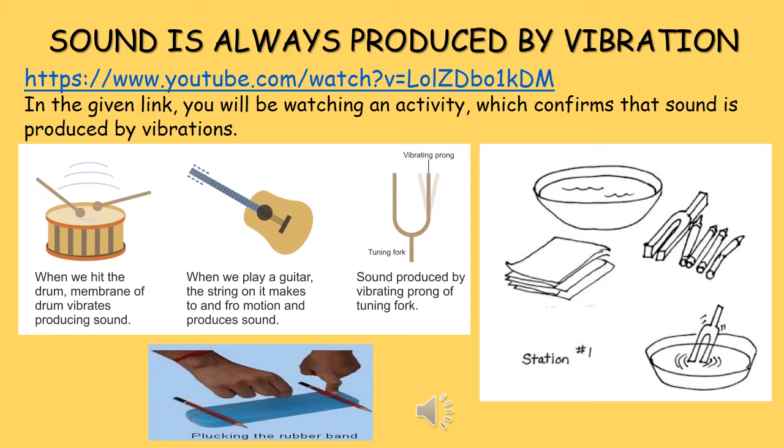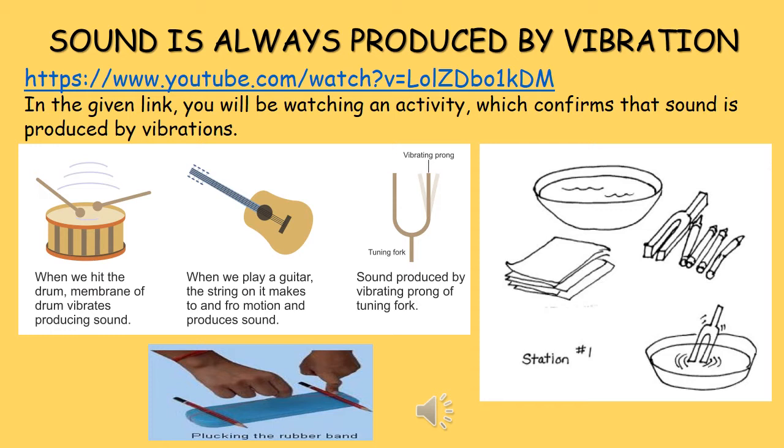Sound is always produced by vibration. If you copy this link and paste it in the browser, you will see an activity which will confirm this fact. In the figure, several instruments are shown which are producing sound. The first one is a drum. Beating of drum is an example of production of sound where the membrane of the drum vibrates to produce sound. It is true for all percussion instruments like tabla, dholak or any other percussion instrument.